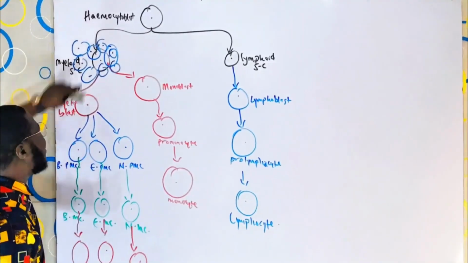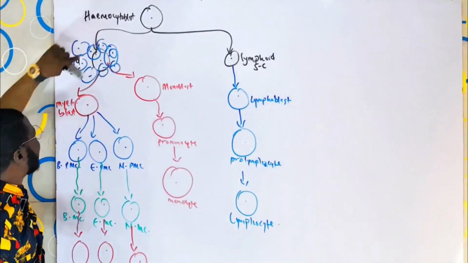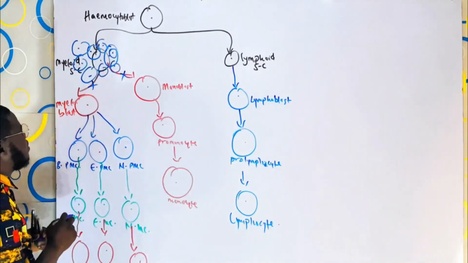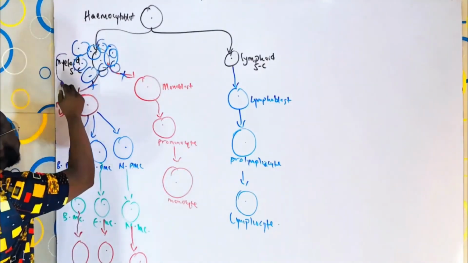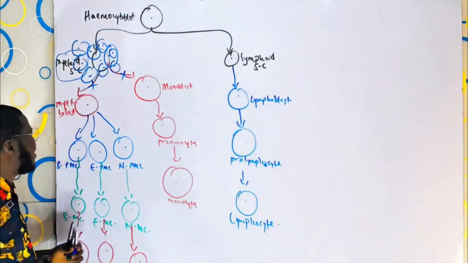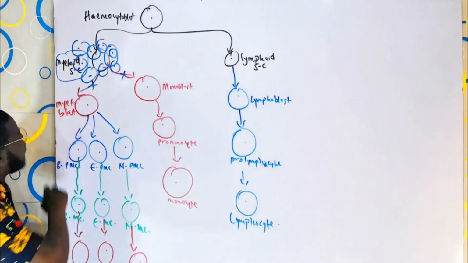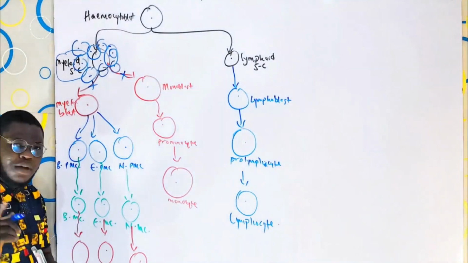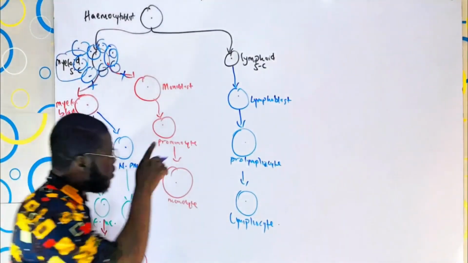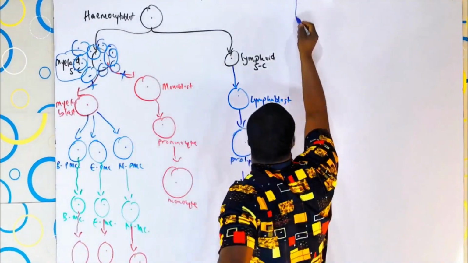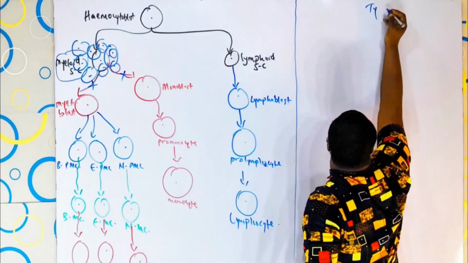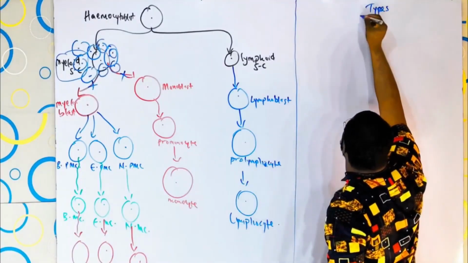You see, when leukopoiesis cannot pass beyond this stage, the myeloid stem cell is the one that goes haywire, the one that is in trouble. And that type of leukemia, where the myeloid stem cell is the one affected, is called, let's come down here, guys. So, we're talking about the types of anemia now. Sorry, types of leukemia. Types of leukemia.